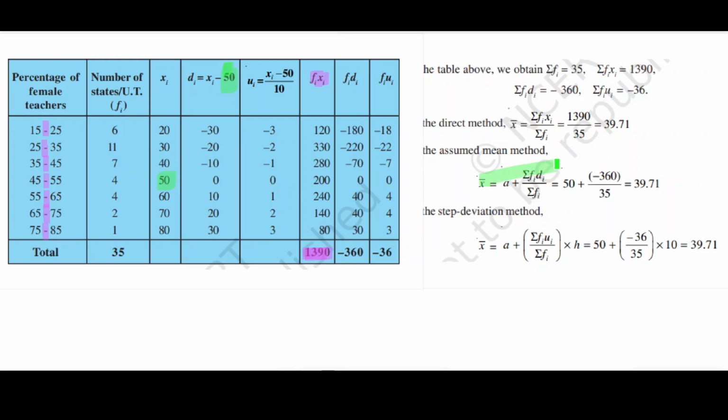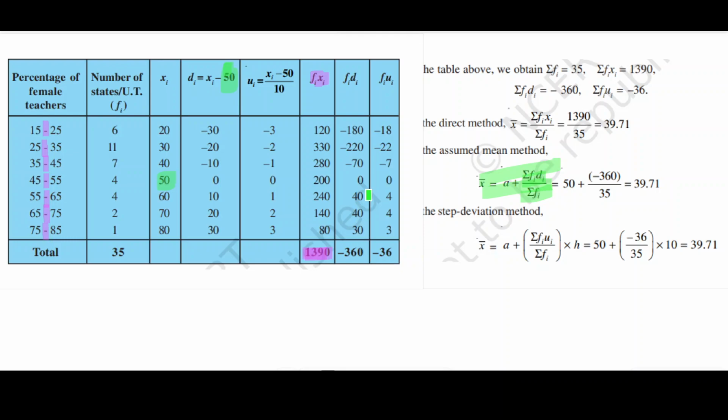So here we are using this formula. That means fi di is the sum of the product of frequency and deviation. Here deviation existed, so if we calculate the value minus 360, then that means it is deviation. And if we want to calculate the original value, then what deviation did we create? 50. So we should add 50 first. If we add 50, then we will get the real answer.